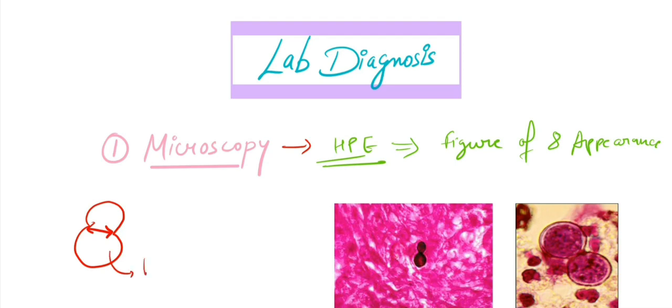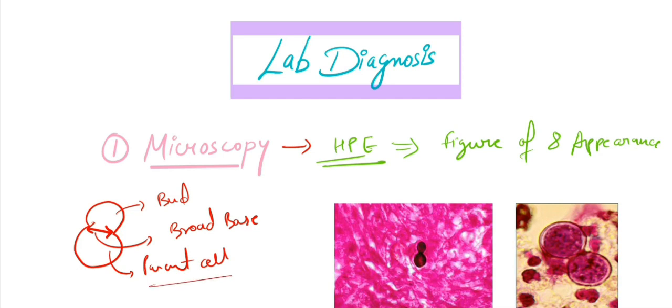This is the parent cell, this is the bud, and this is the broad base. So we are going to see a round, thick-walled yeast cell, the parent cell, which has this single bud coming out of it, and the base is broad.